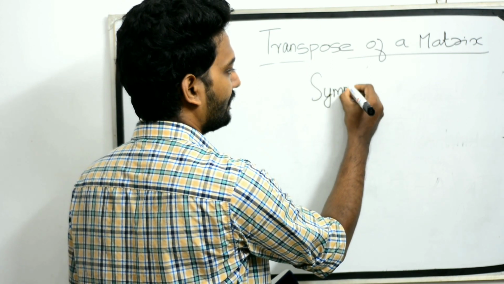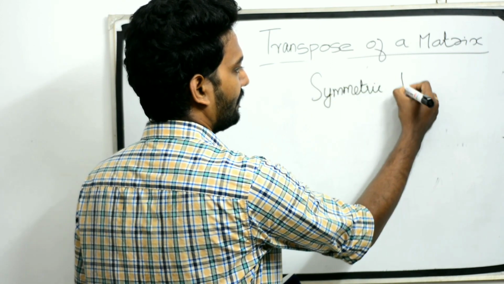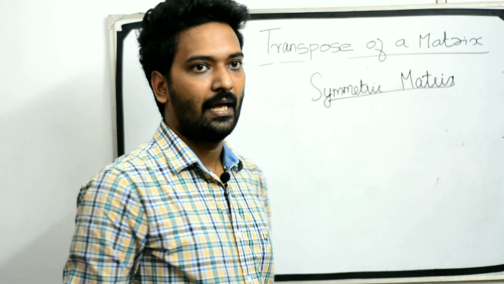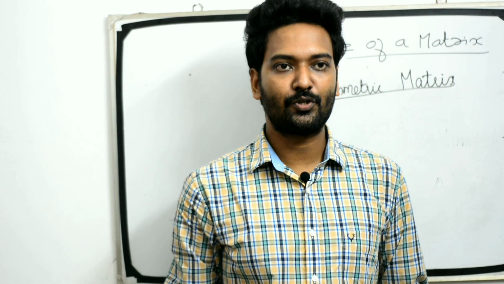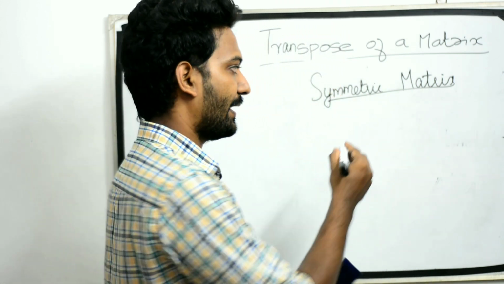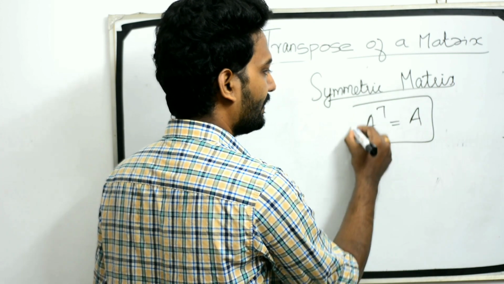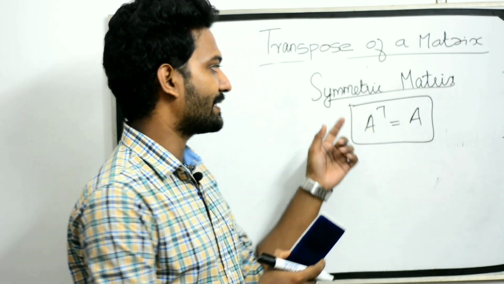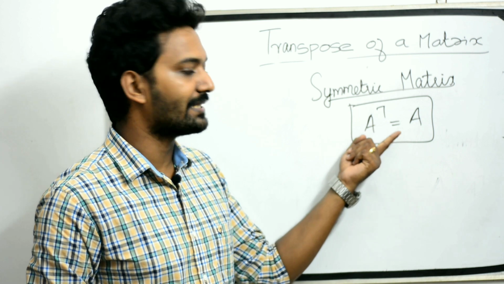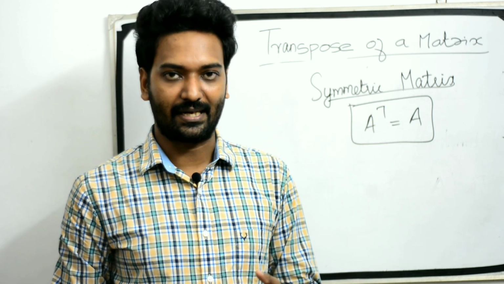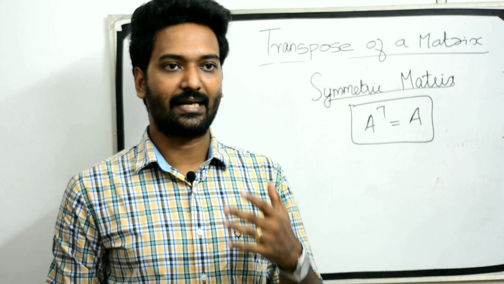Symmetric matrix. A square matrix A is said to be symmetric if A transpose is equal to A. This is a very important thing. Every square diagonal matrix is symmetric.